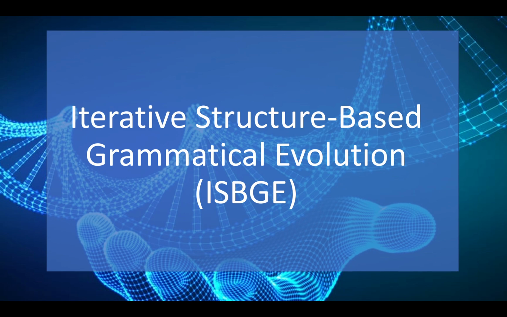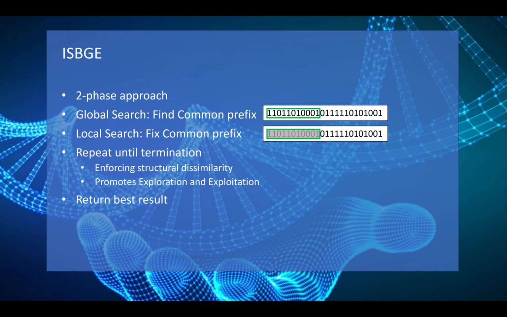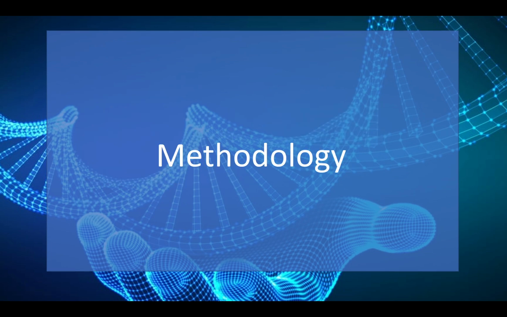From this assumption, we propose the Iterative Structure-Based Grammatical Evolution, or ISBGE, an application of the ISBA's foundational logic to the chromosomes of GE. The ISBGE follows the same two-phase approach of the ISBA, with the difference being that structural similarity is performed on the binary strings using common prefixes instead of a root tree.